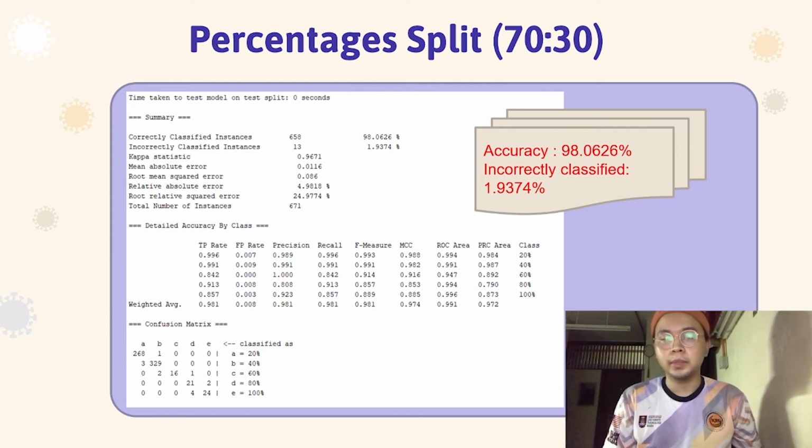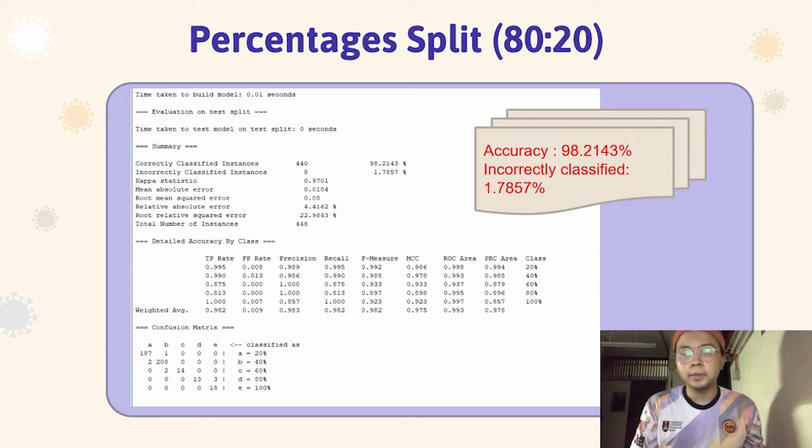The percentage split test of 70 to 30% has resulted in 658 correctly classified instances, which equals to 98.0626%. The percentage split for 80 to 20% has resulted in 440 correctly classified instances, which is equal to 98.2143%, which is a slight increase from the 70 to 30% percentage split.